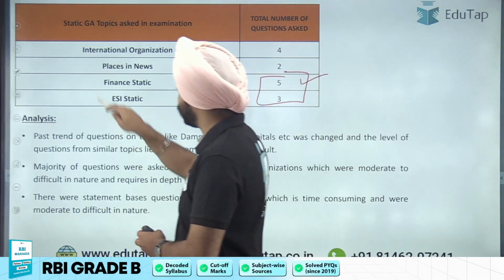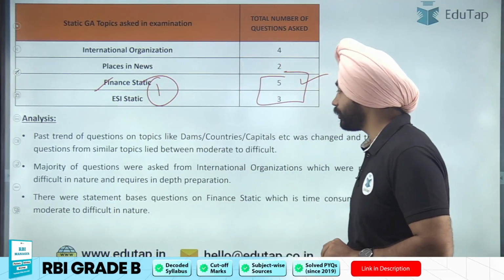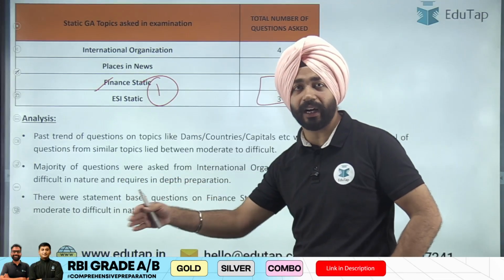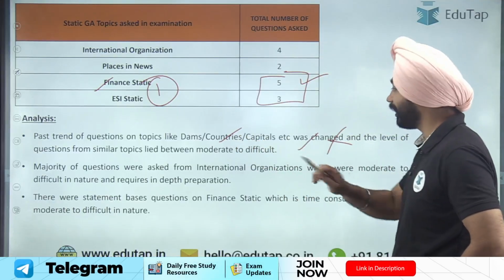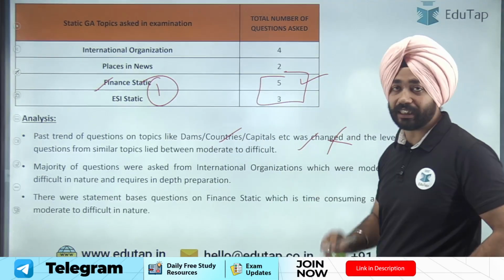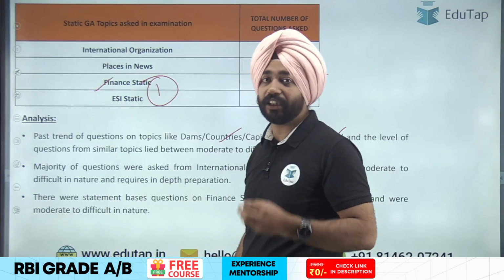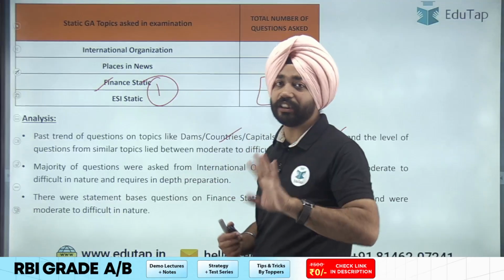This is the first point you can note, the first essence. The static questions which were like national parks were being asked, while dams, countries and capitals etc. were changed. That's the first thing. And that is why when a student asks me, sir, do I need to remember the capital and currency? Do I need to remember the headquarters? Do I need to remember the national parks and the sanctuaries? No.